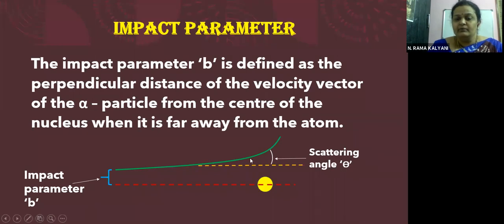Okay. So there is a bend here, children, between the actual path and the, this is the actual path and this is the imaginary path if nucleus was not present. So this angle is called as the scattering angle. Angle by which the alpha particle has moved or deviated from its actual path is called as the angle of scattering, which is denoted by theta.